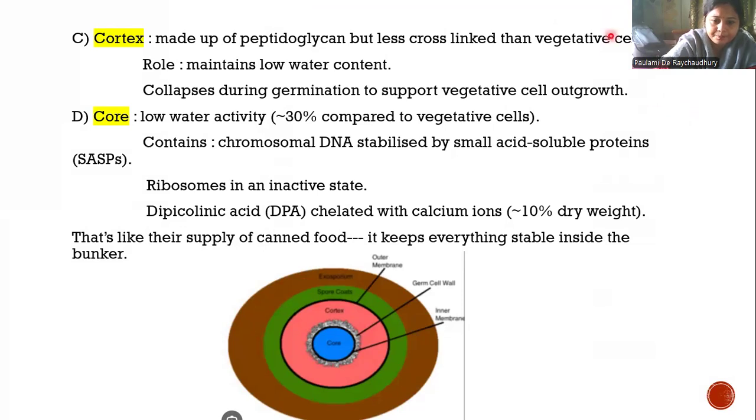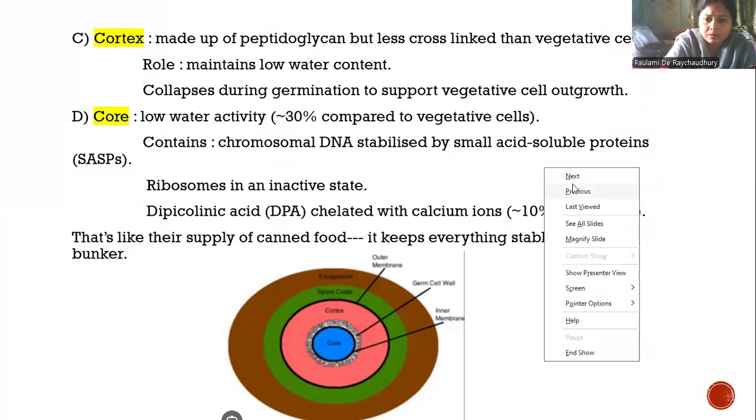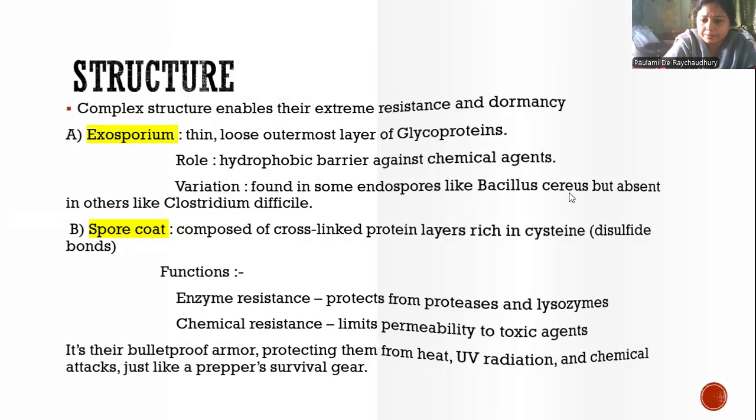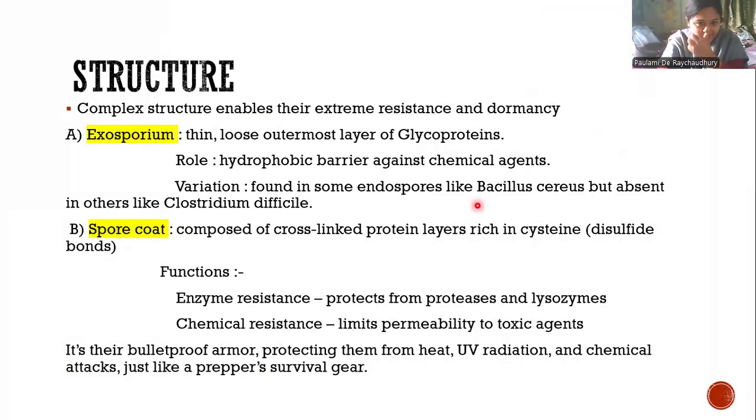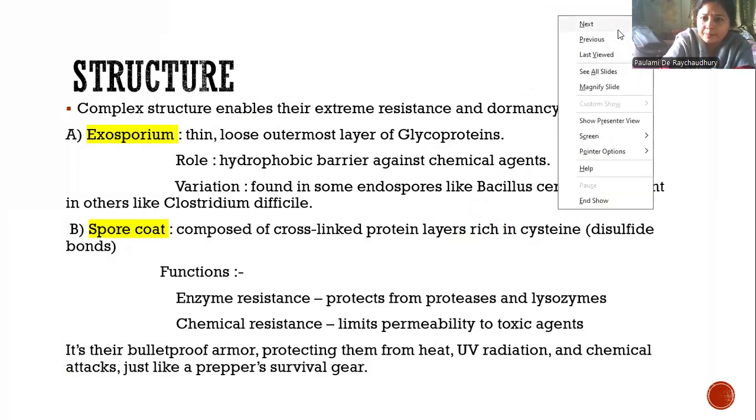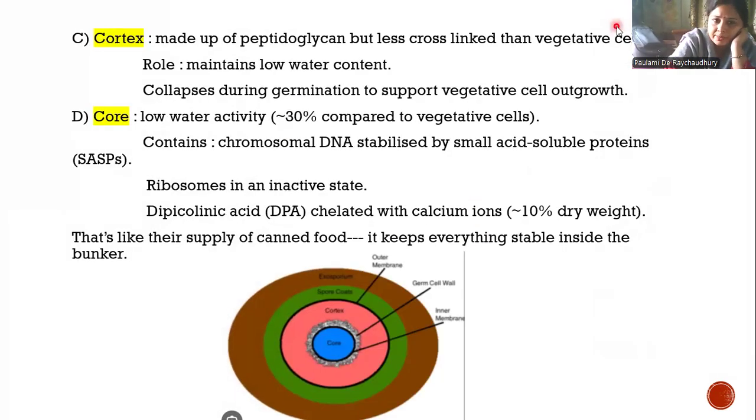This is the spore coat. Now, the spore coat we have completed. The next point is the cortex. The cortex is made up of peptidoglycan, but this is less cross-linked than in the vegetative cell. Peptidoglycan is also present in the vegetative cell. We have studied it in the bacterial cell wall, but here peptidoglycan is also present. The inner side of the spore coat is the cortex, but here it is less cross-linked. So it maintains low water content and collapses during germination to support vegetative cell growth.